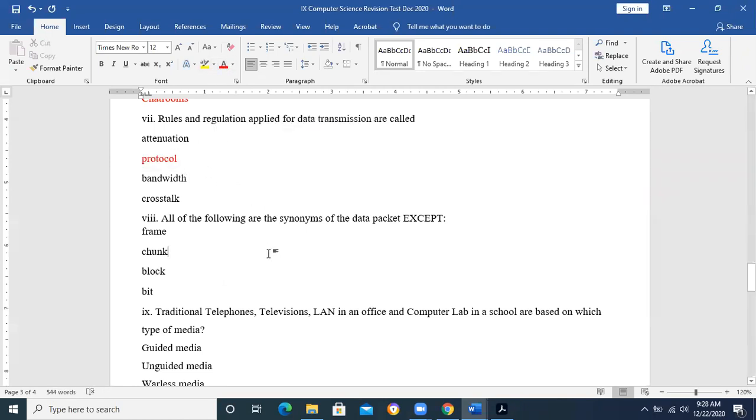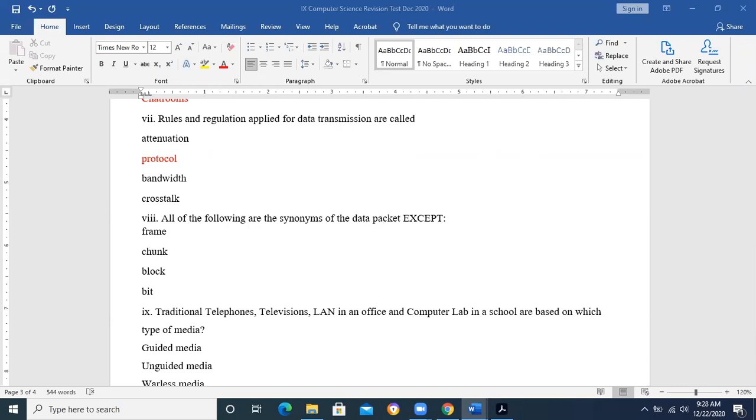All of the following are synonyms of the data packet except one. Another name for the data packet... One is not a synonym of the data packet, the others are.